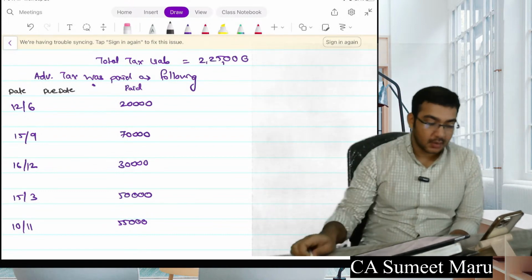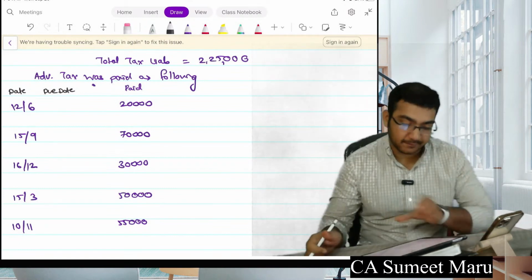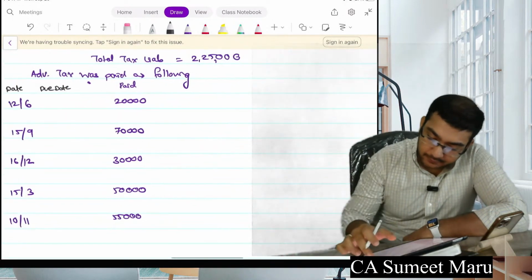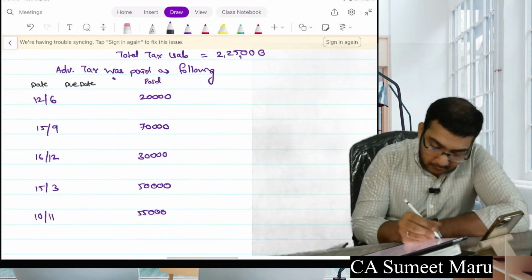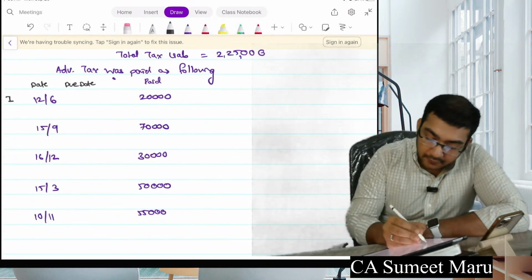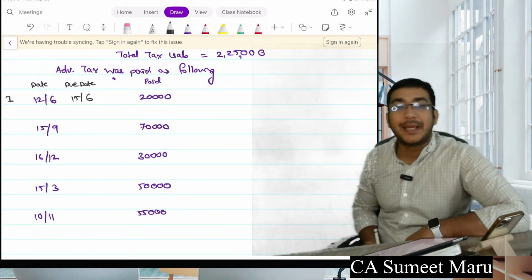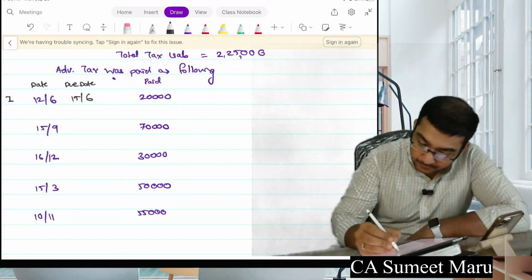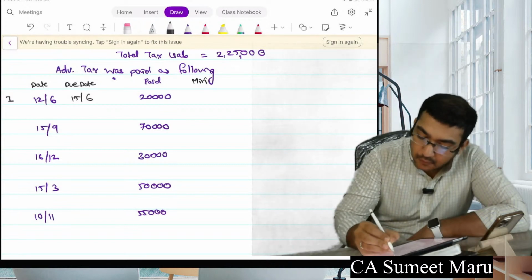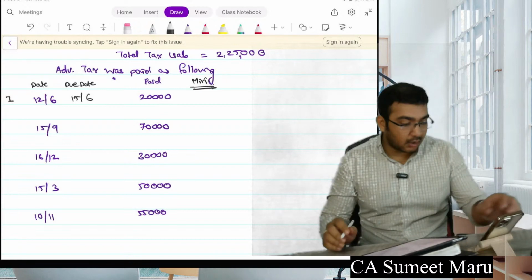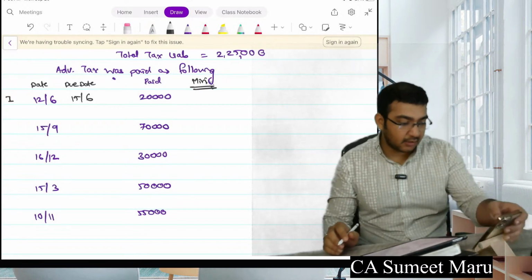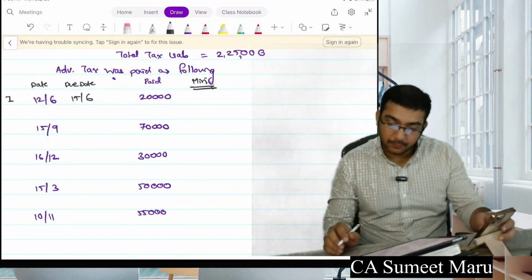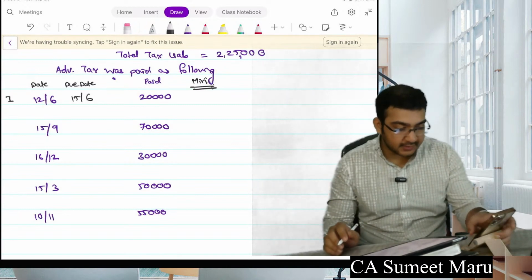Okay. I'm solving this now. Pay attention. What was the due date for the first installment? The due date was 15/6. Is it paid within due date? Yes. How much was required to be paid? 2,25,000 into 15%.